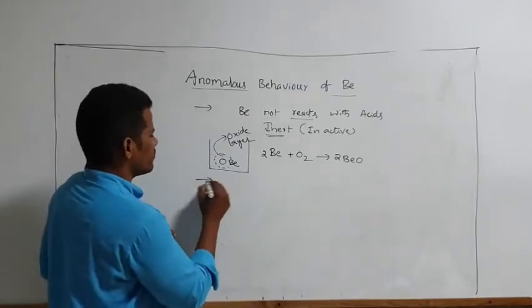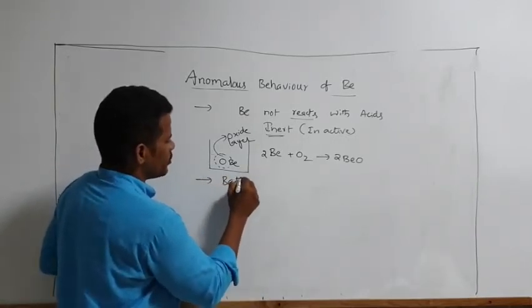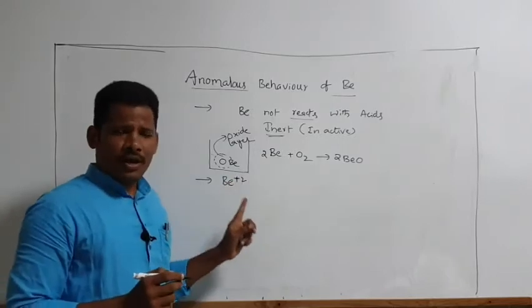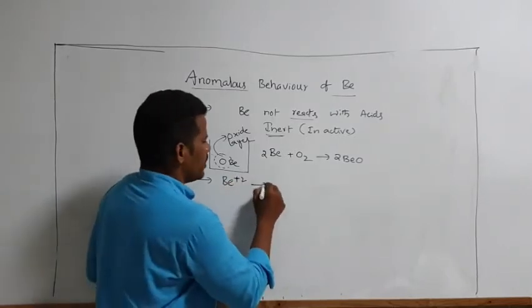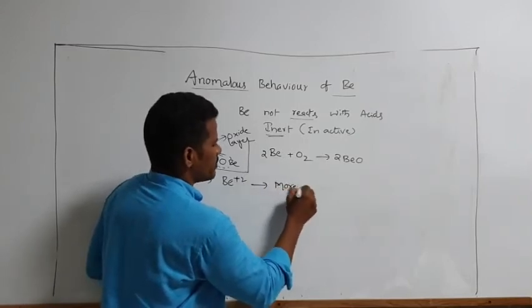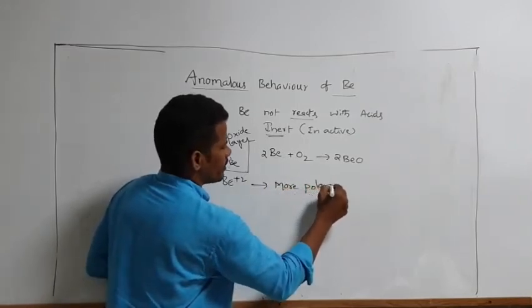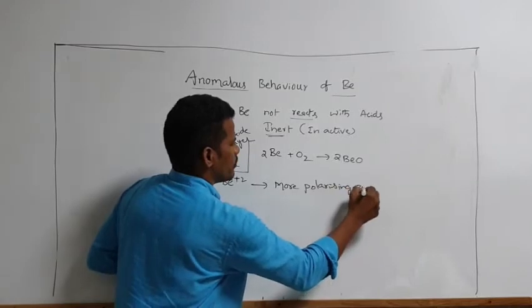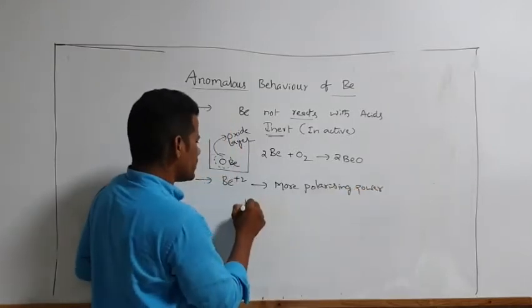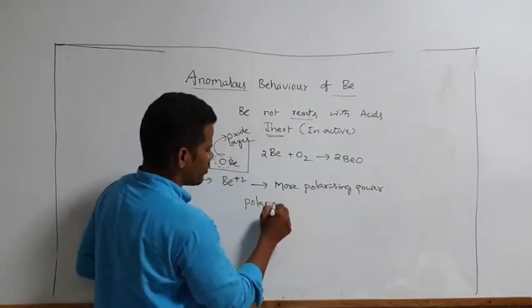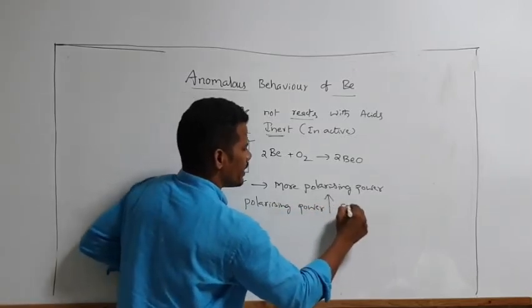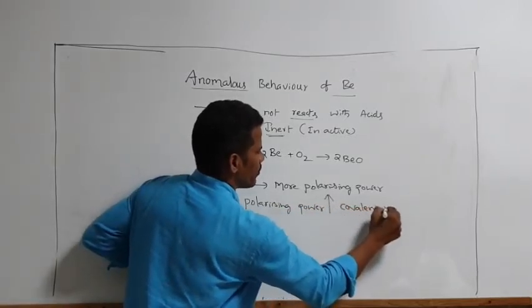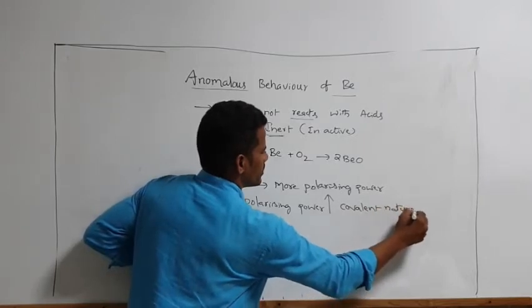And next one, beryllium, as you know already, has a small ionic size. So because of this small ionic size, it has more polarizing power. You know, according to Fajan's rules, as polarizing power increases, covalent nature increases.